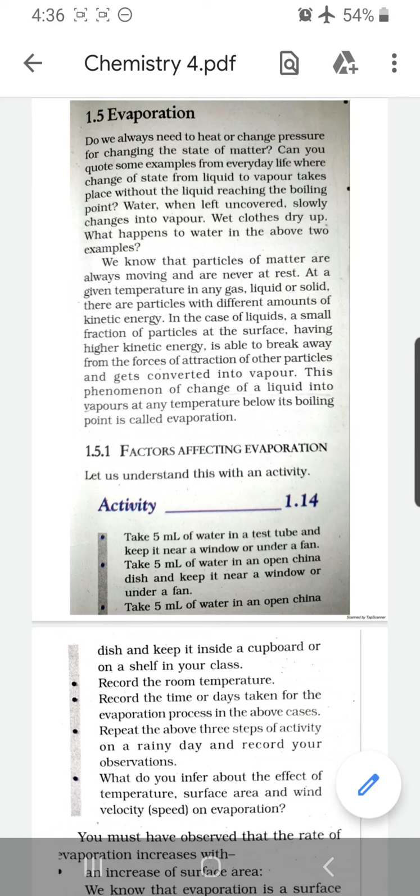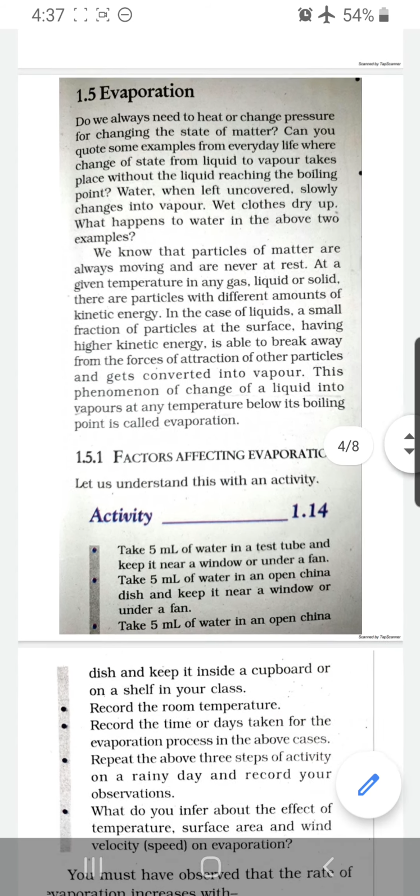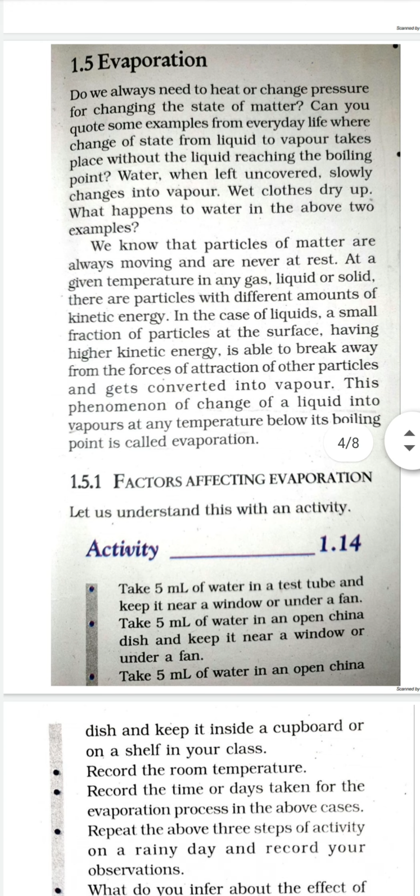Okay, let's begin with the next topic, evaporation. Do we always need to heat or change pressure for changing the state of matter? Can we quote some examples from our daily life where change of state from liquid to vapor takes place without the liquid reaching the boiling point?